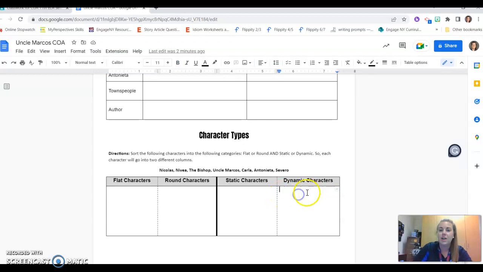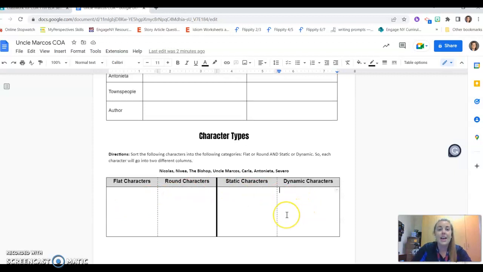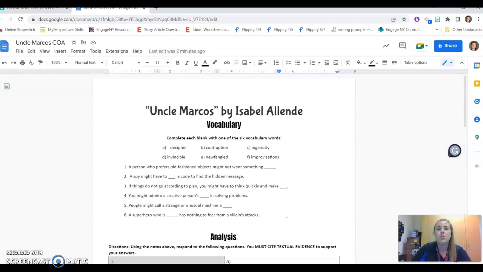Dynamic characters, on the other hand, make a big shift from the beginning of the story until the end, like Neville Longbottom in Harry Potter. At the beginning, he's super insecure. He's not a very good wizard. And by the end, he is the confident hero. So you'll sort those characters, and that is assignment number 2.